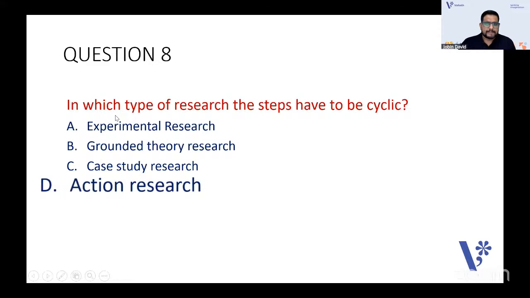There is a process actually. For action research, you investigate and then apply, and simultaneously you check whether it is effective or not. If it is not effective, you apply the action again. You find the problem, you study, you act upon that, then you apply the solution. If it is not satisfactory, you will reapply again, you will reinvestigate again. That is a peculiarity of action research. So action research has to be cyclic.